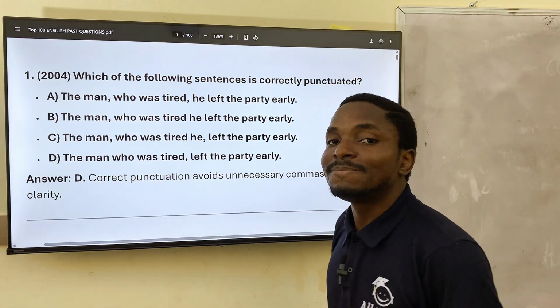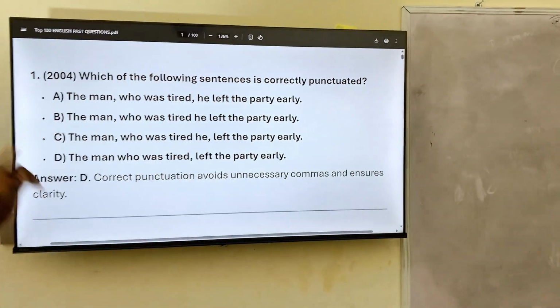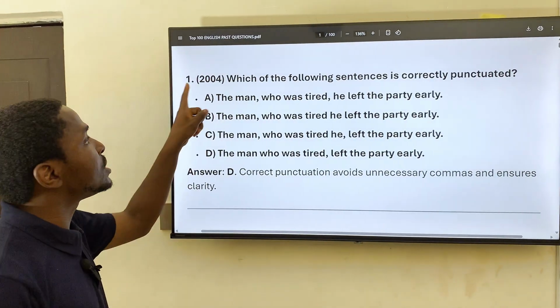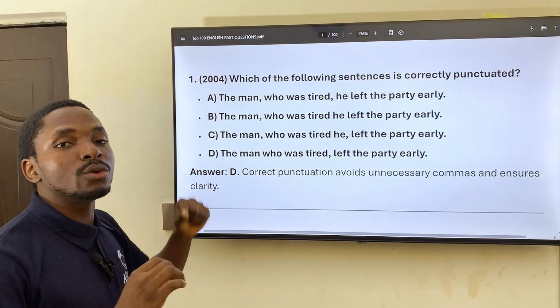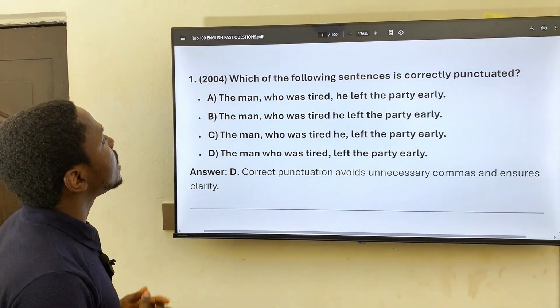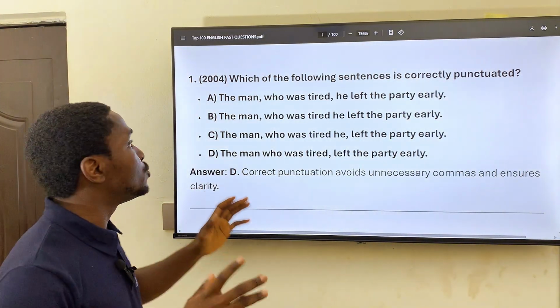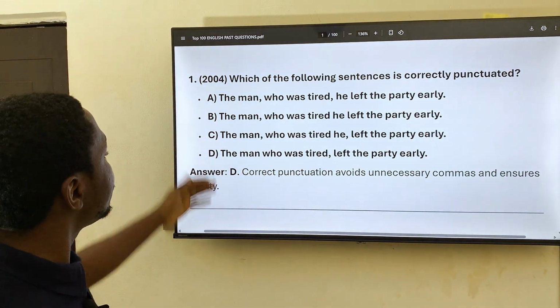Let's get into it. Like I said in the previous video, whenever you see the year, it means the year that the questions were selected from. So we're going to start with the first question here, which says, which of the following sentences is correctly punctuated? So we have four sentences here.